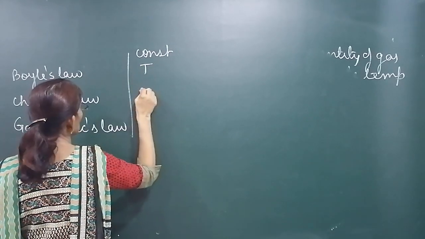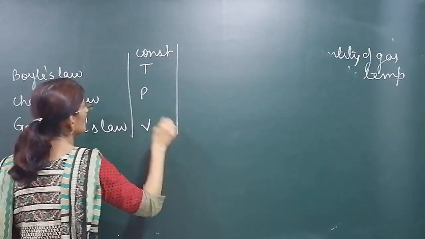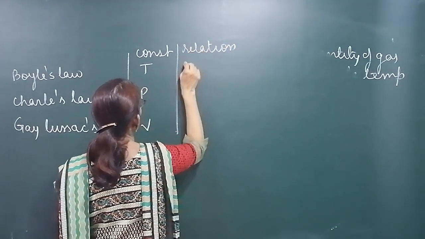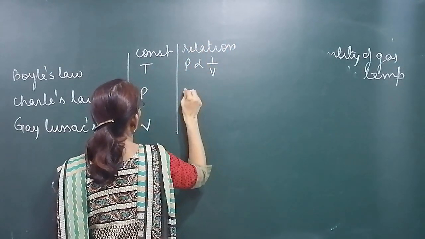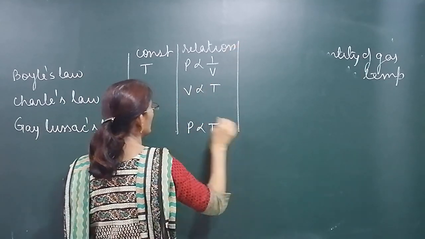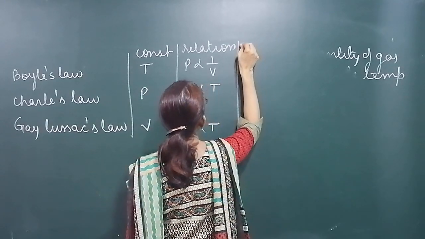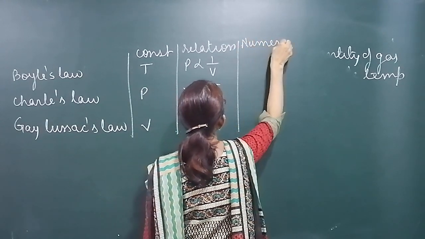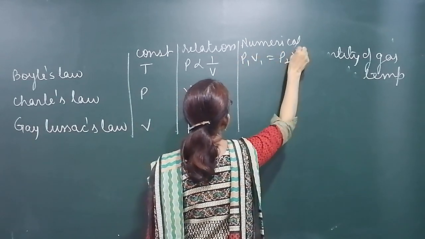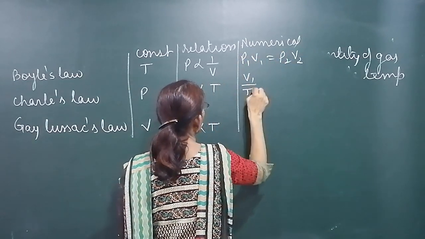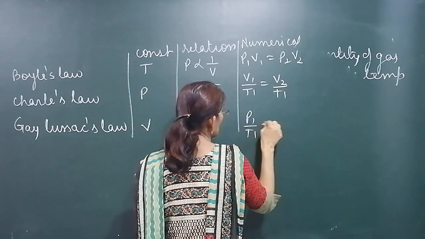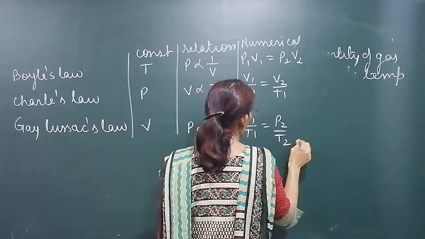Temperature. Pressure and volume, what is the relation between these two quantities? P is inversely proportional to V. For Charles' law, V is directly proportional to T. For Gay-Lussac's law, P is directly proportional to T. And for numericals, which formula will we use? It's P1 V1 is equal to P2 V2. It's V1 upon T1 is equal to V2 by T2. And here it is P1 upon T1 is equal to P2 by T2.